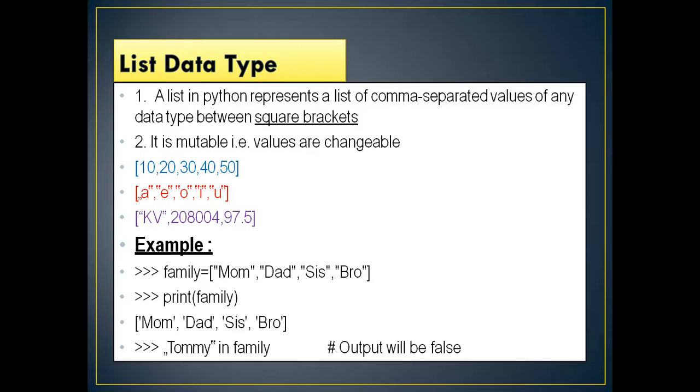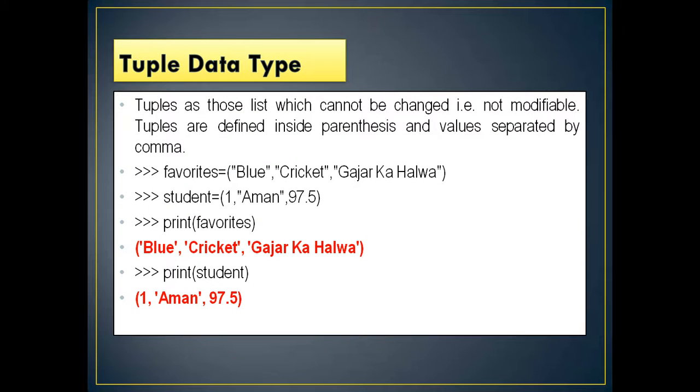Now if you apply the in operator, if you say Tommy in family, the output will be False. If I say mom in family, the output will be True. That is, very briefly, what I have told you about the list data type. Now next is the tuple data type.